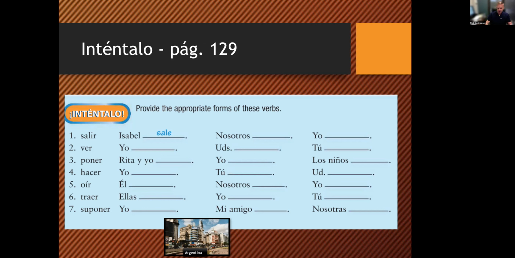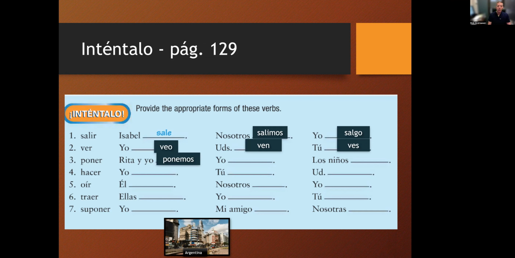Okay, muy bien. So, número 1, salir. Ya tenemos Isabel sale, nosotros salimos y yo salgo. Número 2, ver, yo veo, ustedes ven y tú ves. Poner, Rita y yo, that's nosotros, ponemos, yo pongo, los niños ponen.